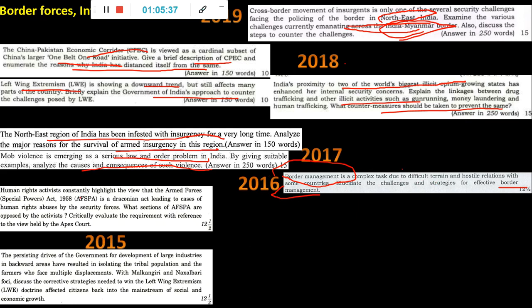Human rights activists constantly highlight the view that AFSPA, which is there. You should know this, where in Northeast some states it is implemented. So they are telling, I think, critically evaluate whether it is needed or not.